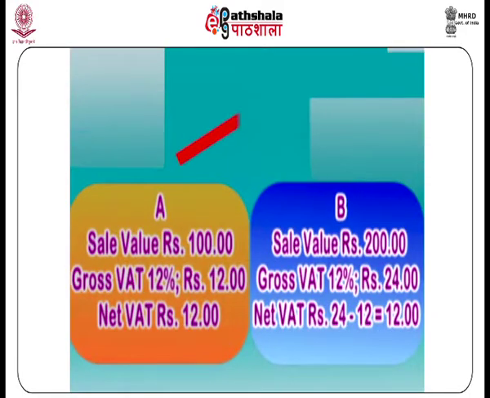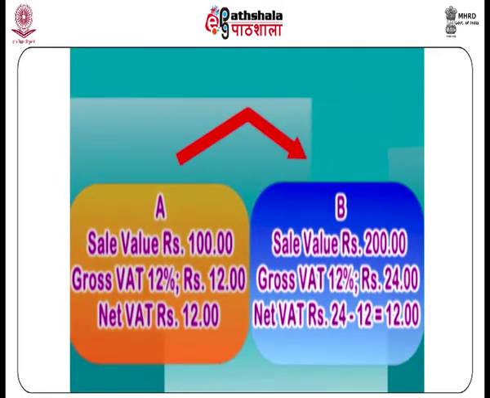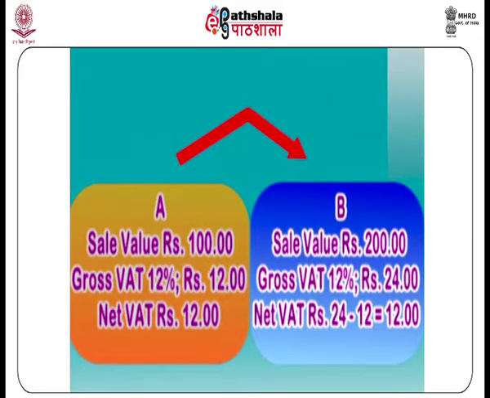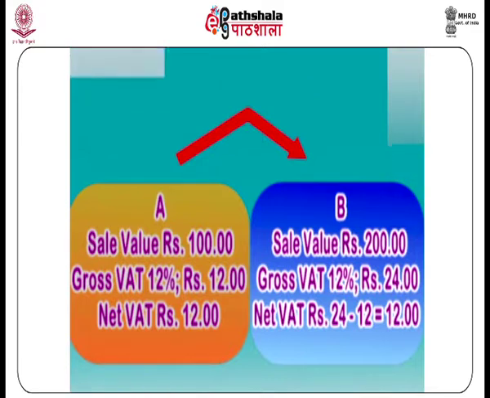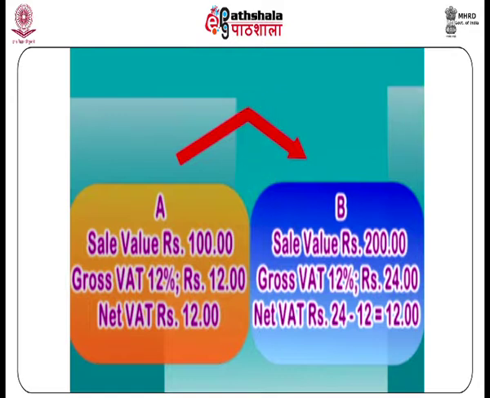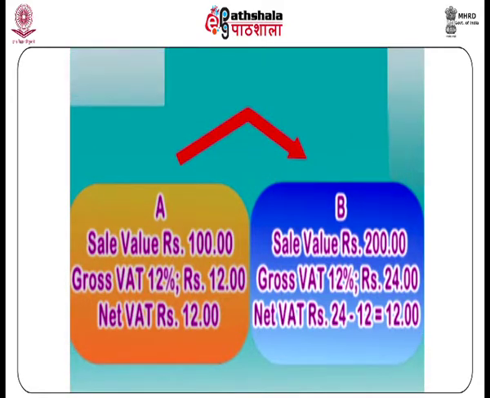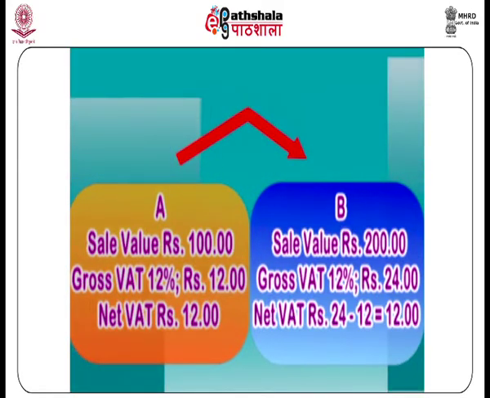This dealer will incur certain costs in the form of wages, salaries, and other manufacturing expenses, and to all this he would add interest and his own profit. Assume that after adding all these costs, his sale price is Rs 200. On this sale price, the gross tax at the rate of 12% would be Rs 24. As dealer B buys tax paid goods from dealer A, he would get credit for this tax. Therefore, his net VAT liability would be Rs 12 only.